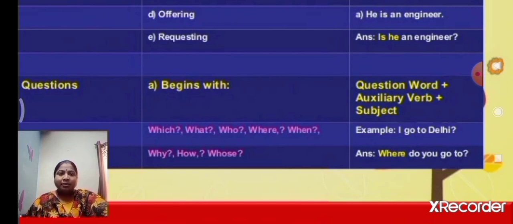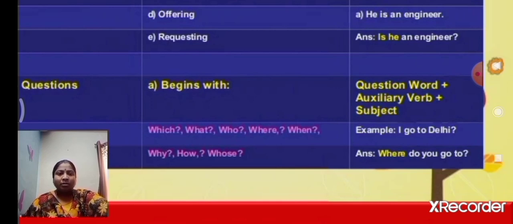A person, we can observe the person in a sentence, we can use who. Got it, children? I go to Delhi. Here, WH questions example: I go to Delhi. Here Delhi is the place. What phrase can we use? Where.